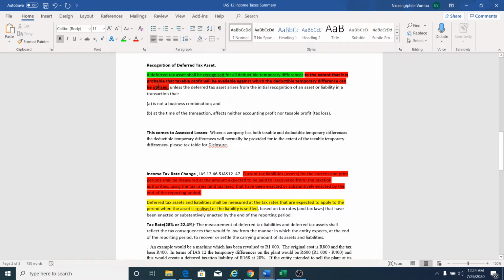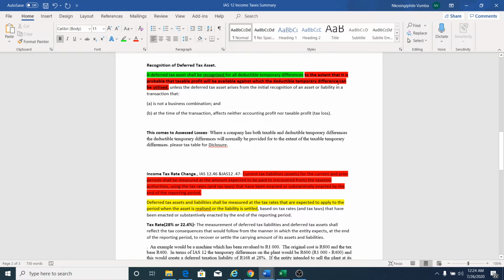That's the first condition. We all know that to recognize an asset, we need to know that it is probable that there will be future benefits from this asset. So for a deferred tax asset, it follows that rule. We recognize to the extent that we expect to receive profits in the future against which to realize the deferred tax asset.